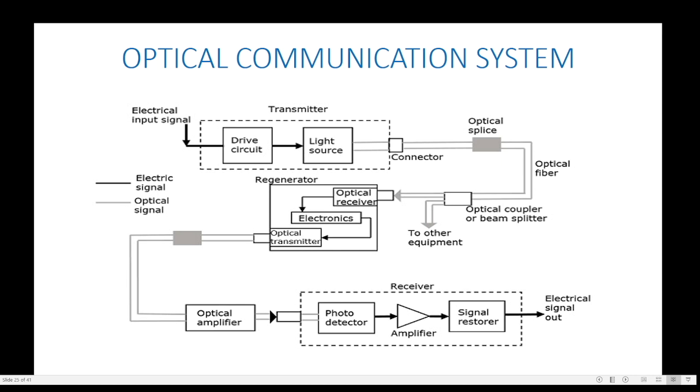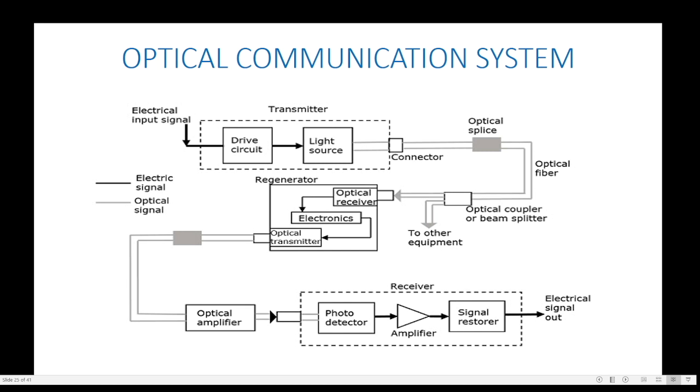In the regenerator, there is an optical receiver, some electronic devices, and an optical transmitter. After the regenerator, we select an optical amplifier.